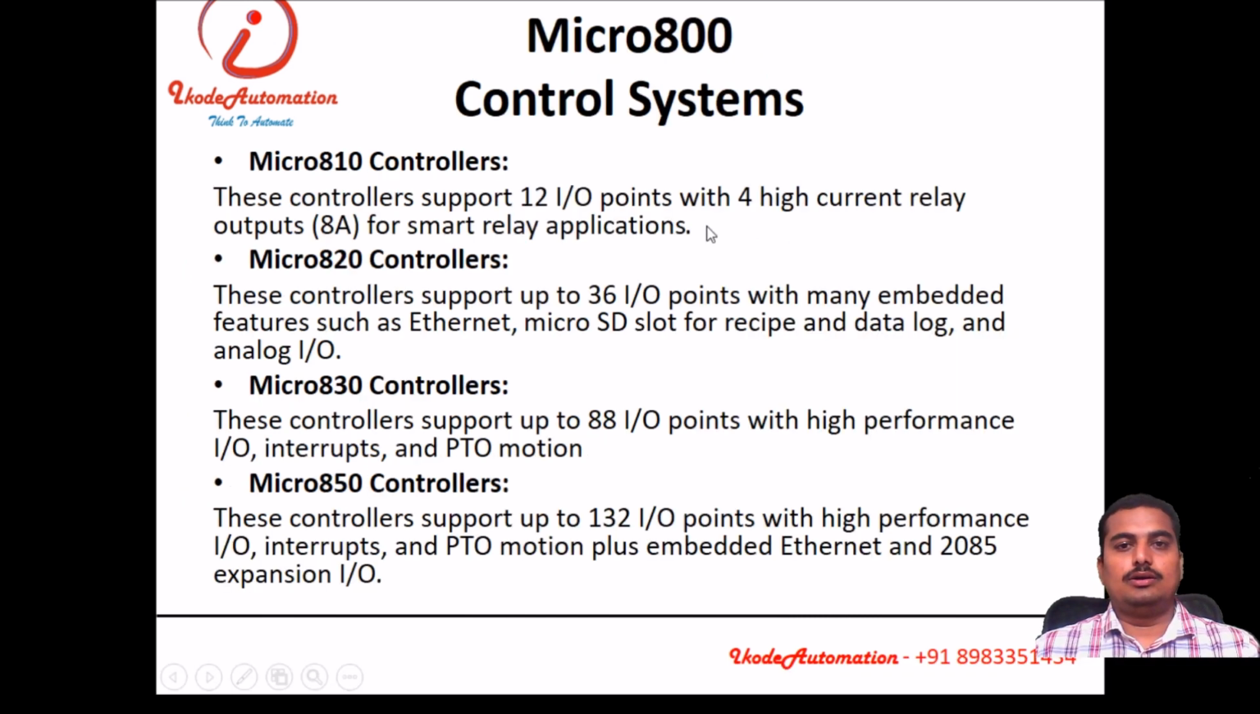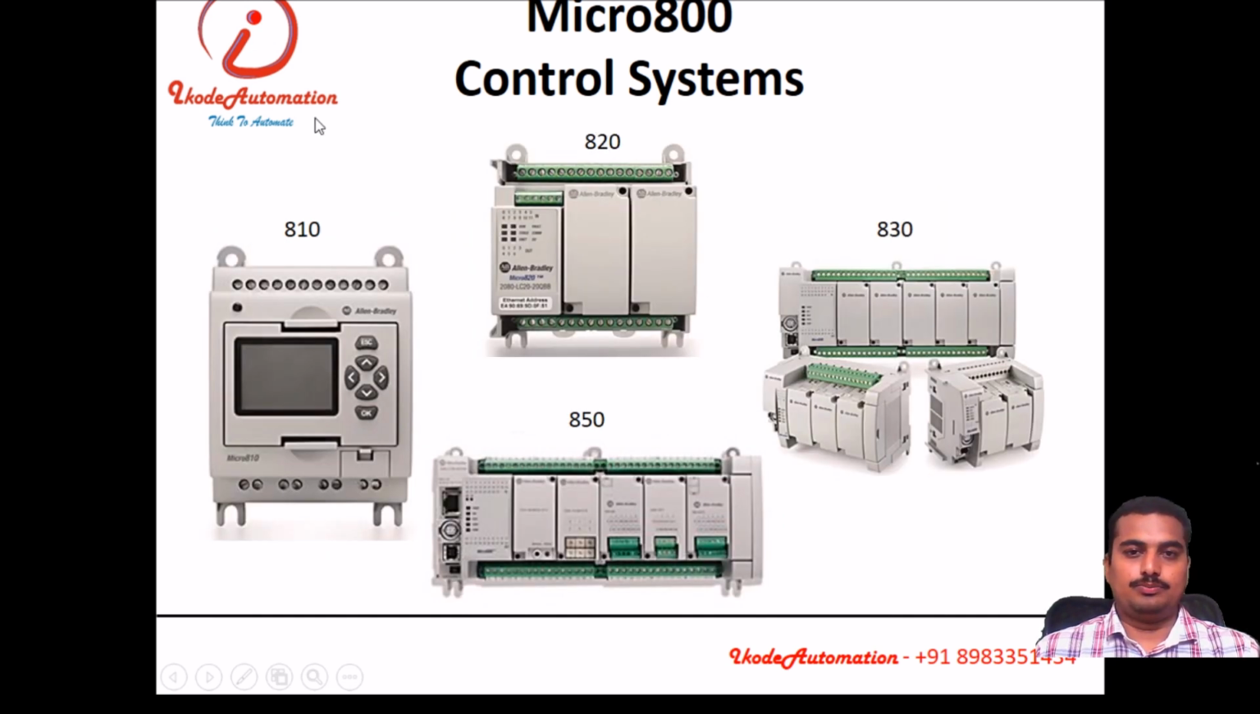The next series is the Micro 800. It is a very good series. It has 3-4 sub-series like Micro 810, Micro 820, Micro 830, and Micro 850 controllers. These controllers look like this, and it is a very good series actually. This is used for small and medium applications.